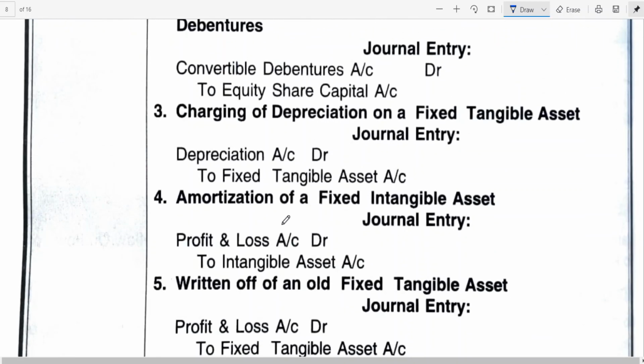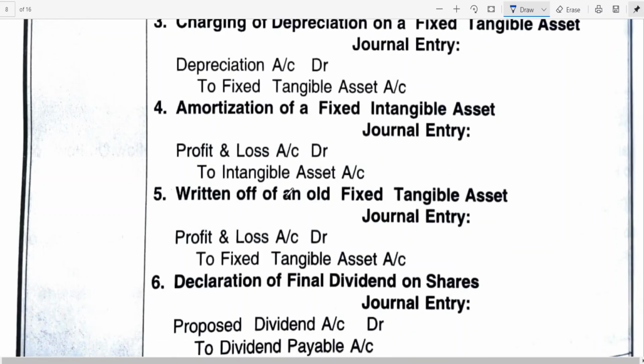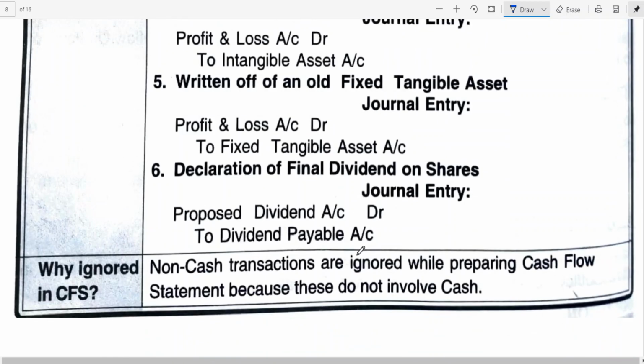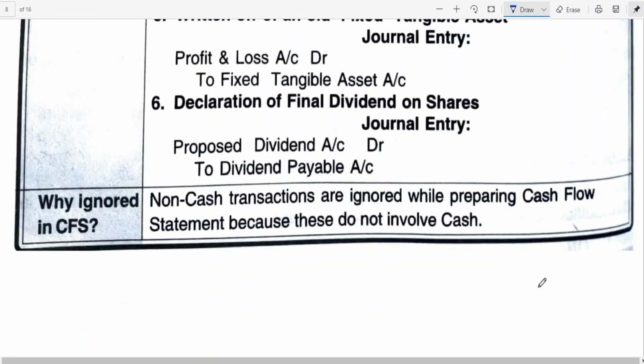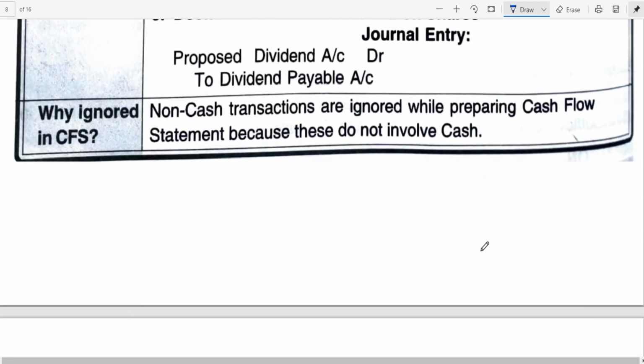Depreciation, you know that there is no cash involvement. Amortization is a word which we use for writing off intangible assets, like goodwill, trademark, copyright, to the P&L account. Write off of an old fixed tangible asset that has become scrap and can't be used, charged to the P&L account. Declaration of final dividend, proposed dividend to dividend payable. In these cases, there is no cash involvement. So non-cash transactions are ignored while preparing the cash flow statement because they do not involve cash.